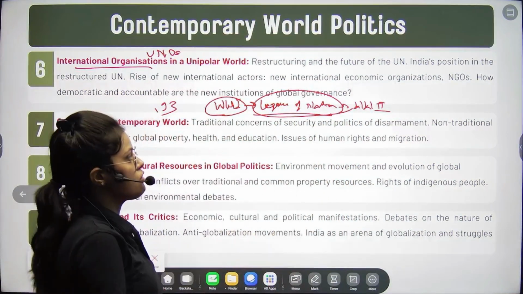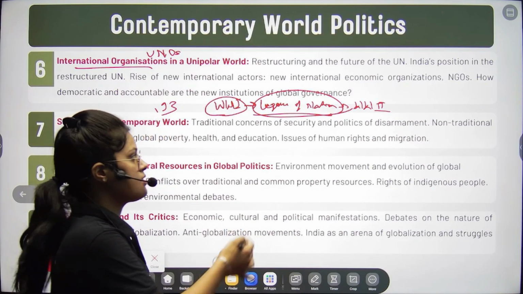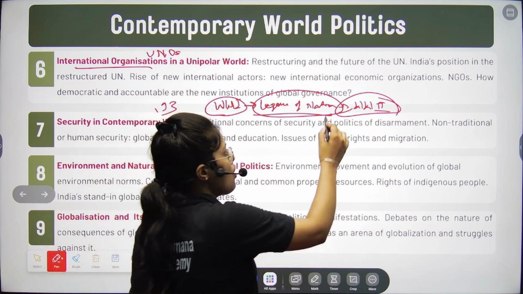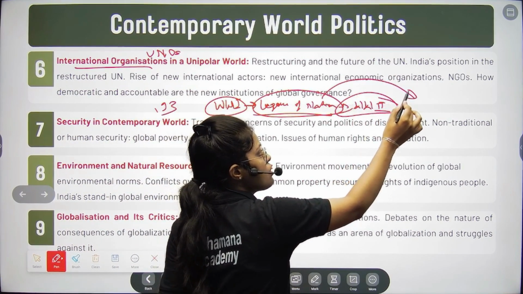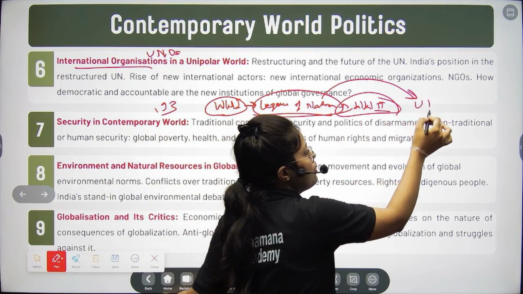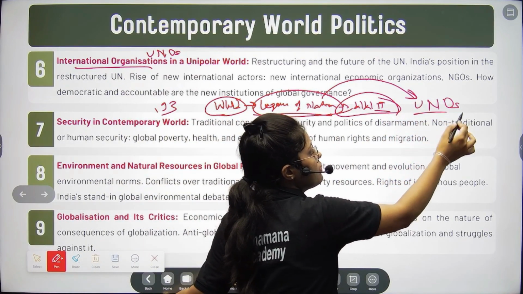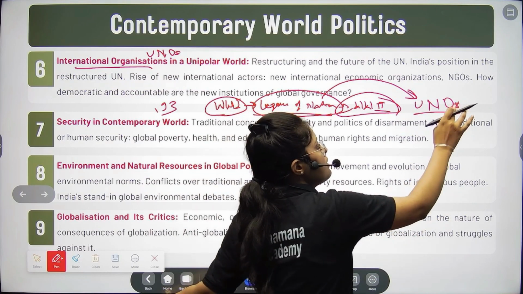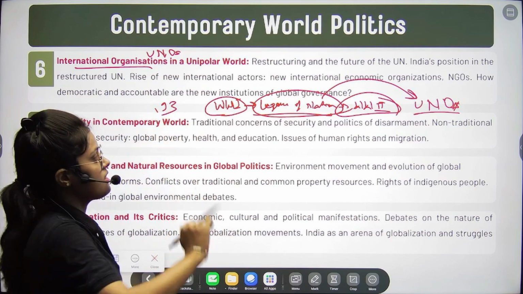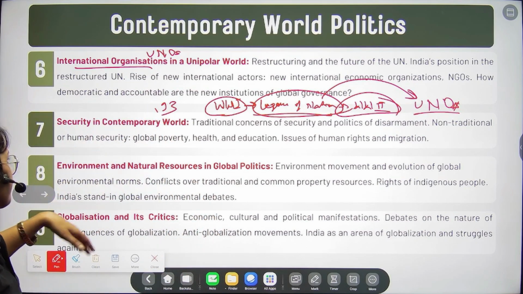In order to avoid war, it was reformed in the form of UNO. In this way the United Nations emerged, and we will discuss this in the 6th chapter.